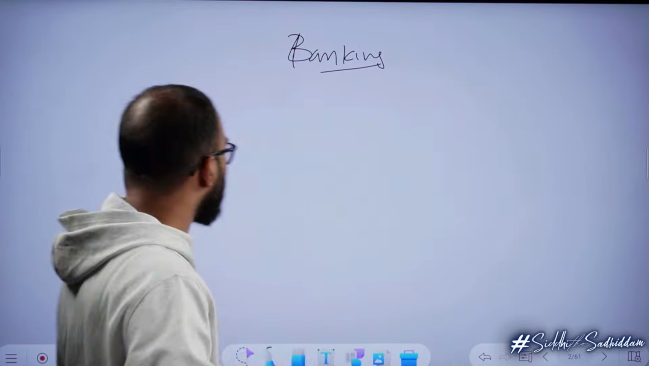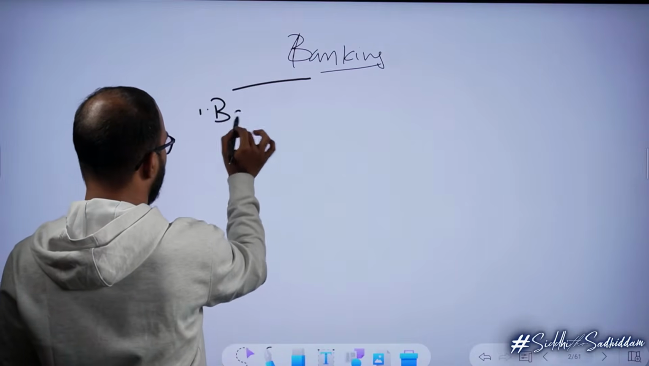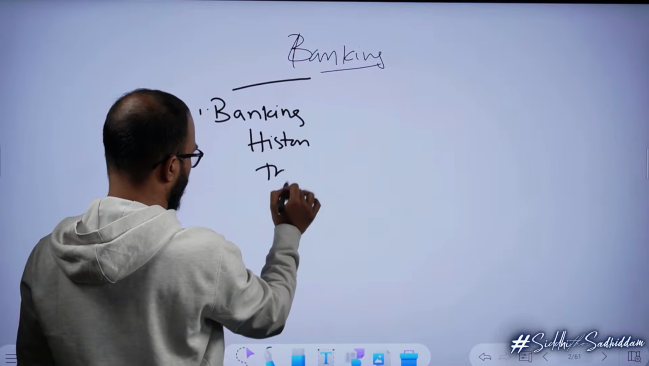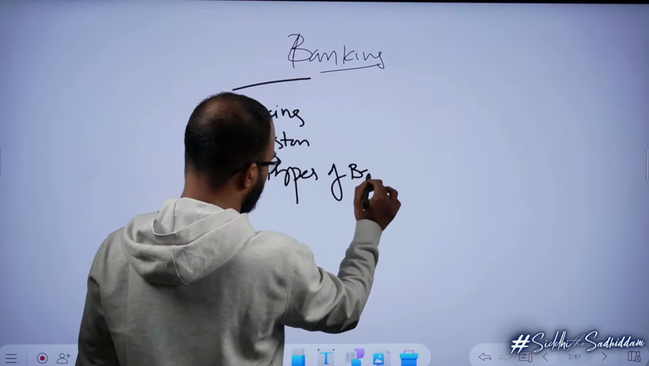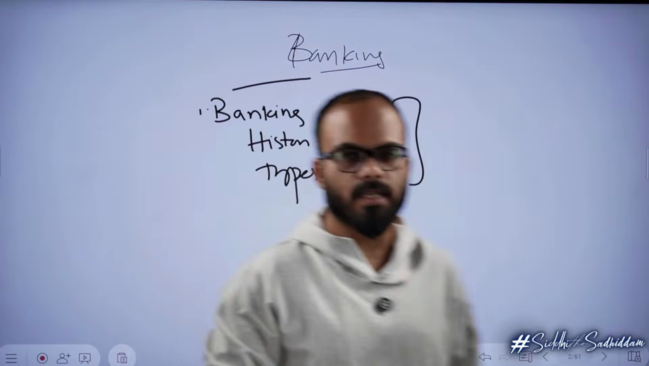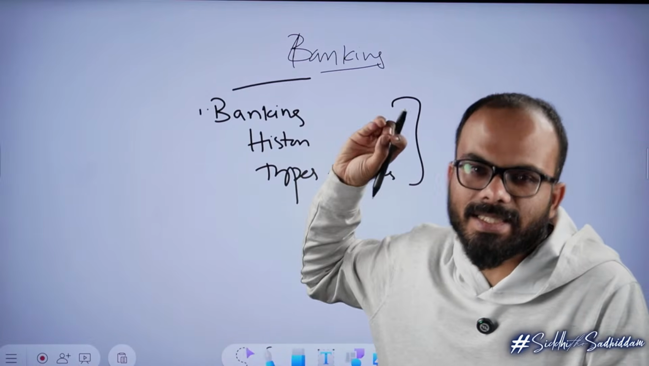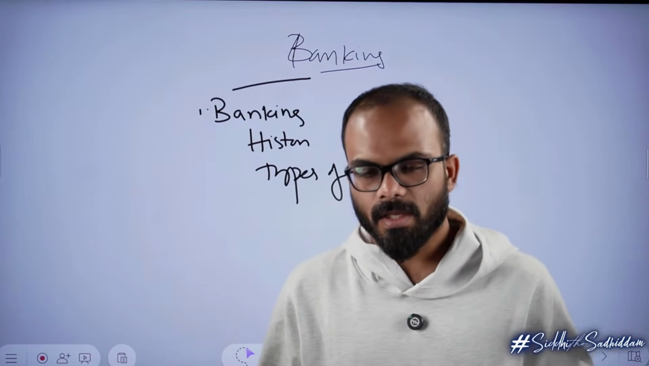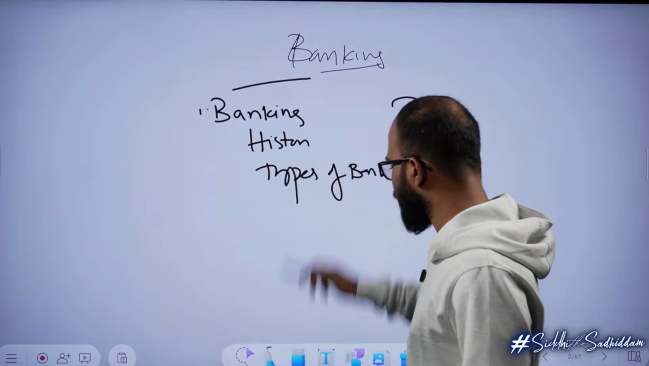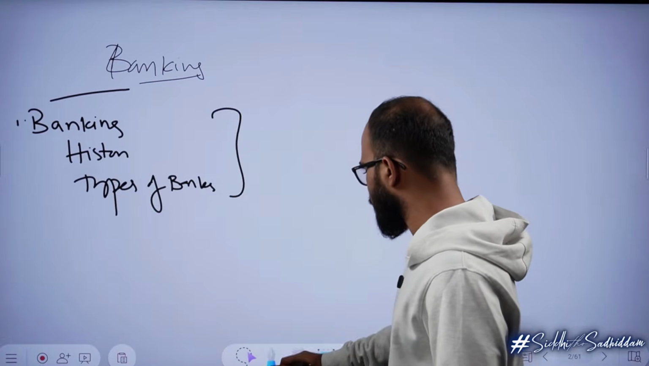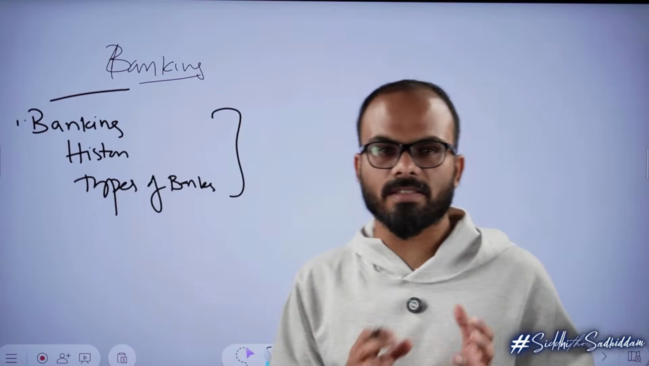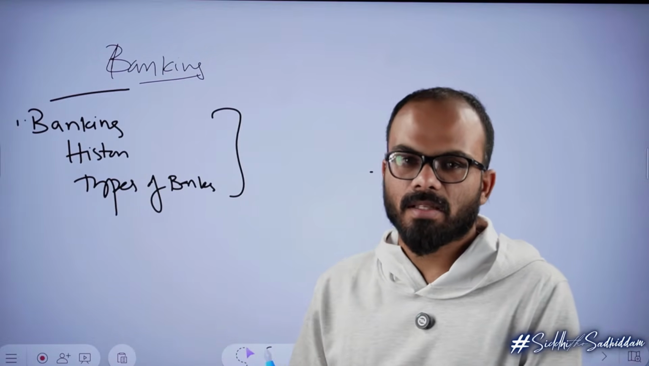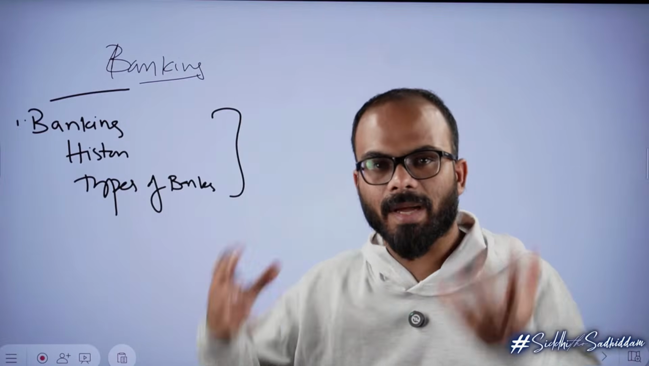After that, the other topics that we have are banking history and the topic of types of banks. There are very few questions from this topic in the entire year of 2025. This topic refers to the types of banks, for example scheduled commercial banks, non-scheduled commercial banks, cooperative banks, regional rural banks, payment banks. There are various types of banks, and there is a banking history in India.